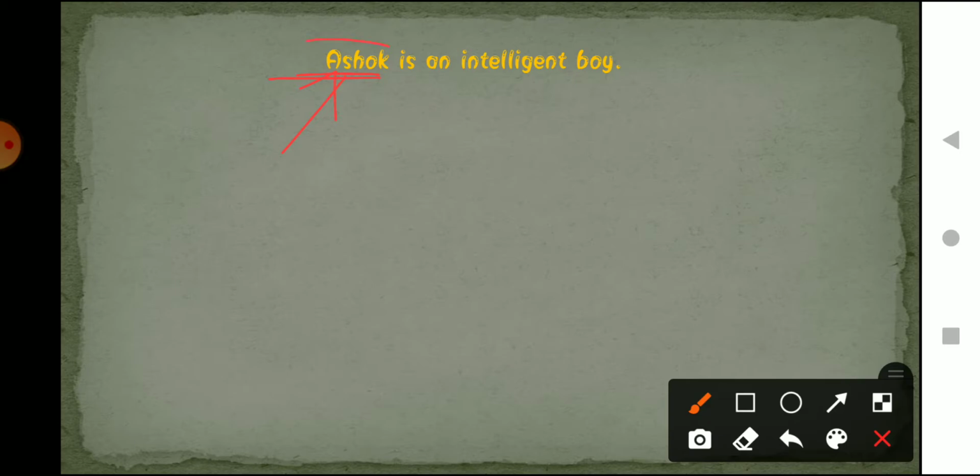So Ashok is the subject in this sentence, and what are we saying about him? That he is an intelligent boy. After reading this sentence, what idea are you getting? That Ashok is an intelligent boy. The name of the boy is Ashok, and what is he? He is an intelligent boy. So in a sentence, the subject is the thing about whom we are talking.